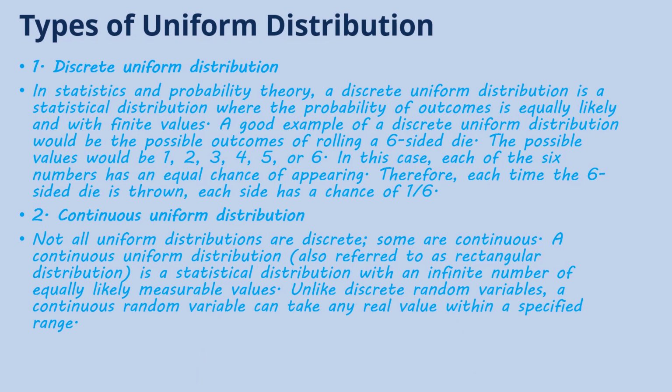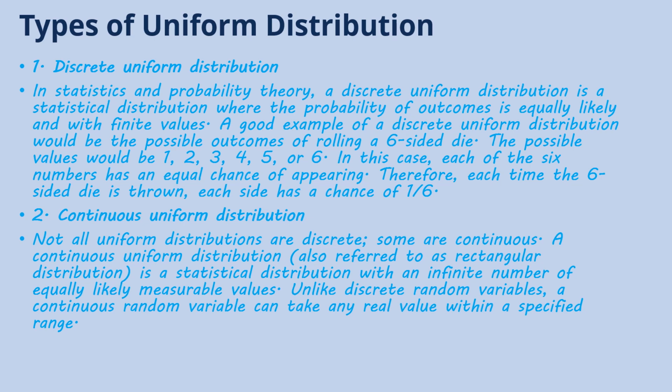Then let's see the types of uniform distribution. There are two types of uniform distribution: discrete uniform distribution and continuous uniform distribution. First, in statistics or probability theory, the discrete uniform distribution is a statistical distribution where the probability of each outcome is equally likely and with a finite value.